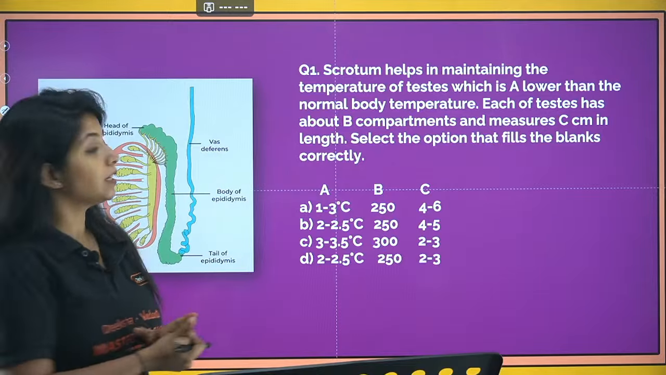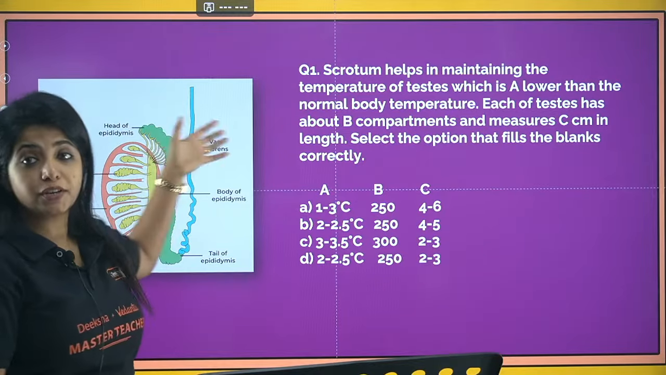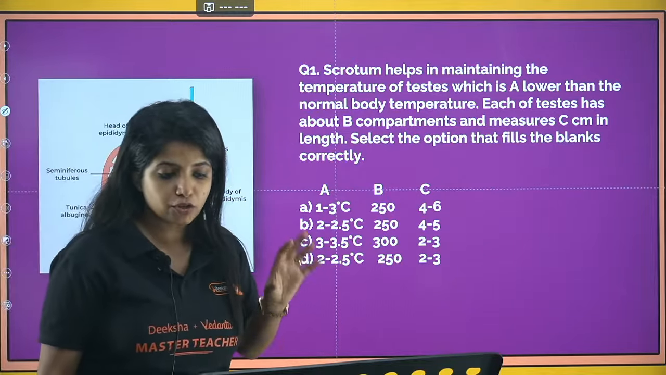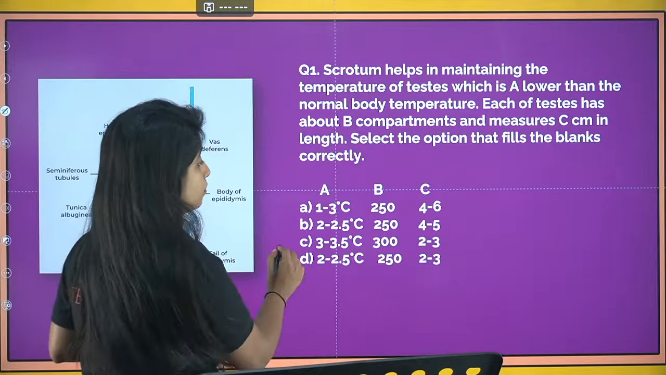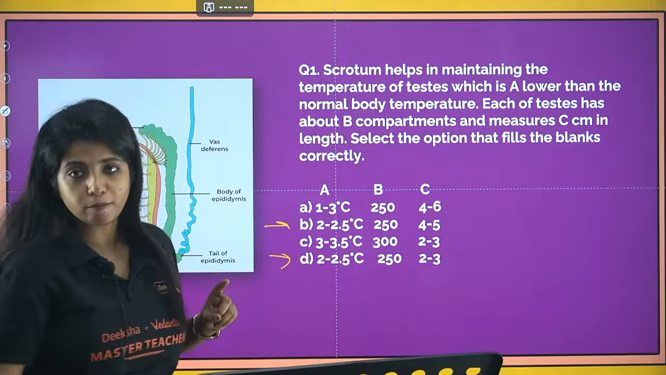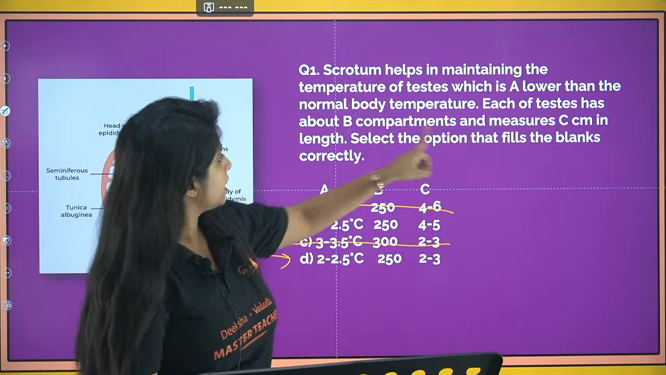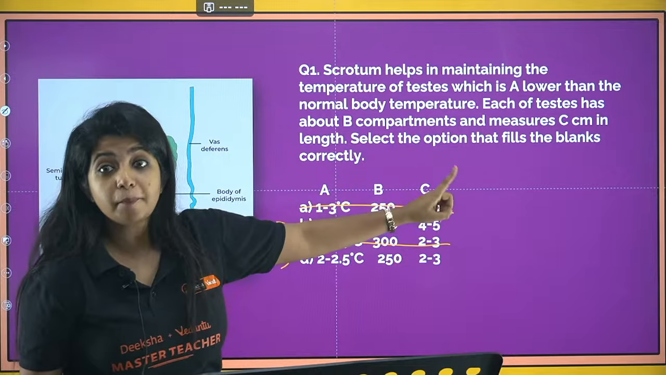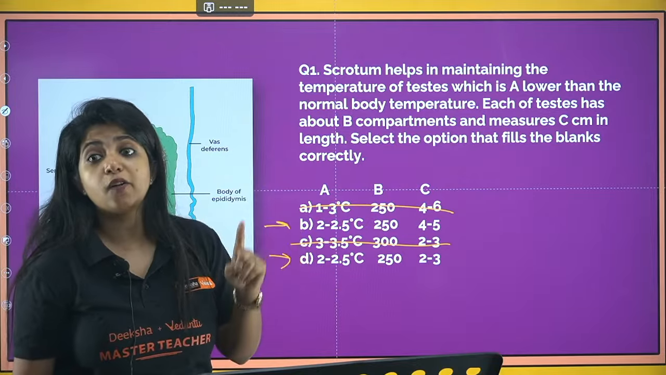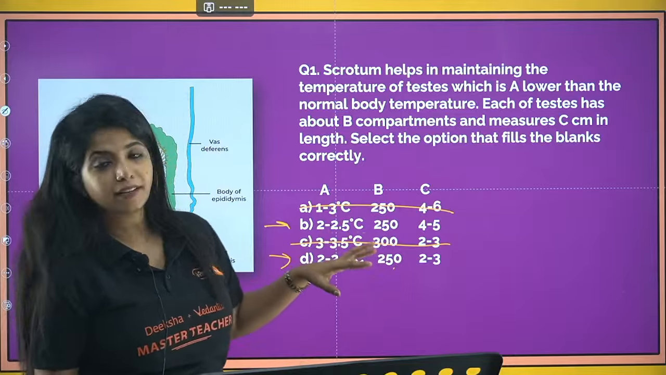Scrotum helps in maintaining the temperature of testis, which is A, lower than the normal body temperature. How much degree Celsius it is lower than the normal body temperature if it is in scrotum, my dear children? It is almost 2 to 2.5 degrees Celsius. So over here, and here you have got the options. Okay. Now you can exclude this and this. Next thing, each of the testes has about B compartments. How many compartments are there? Testicular lobules. There are almost 250 testicular lobules. So again, these two are having a tie-up out there.